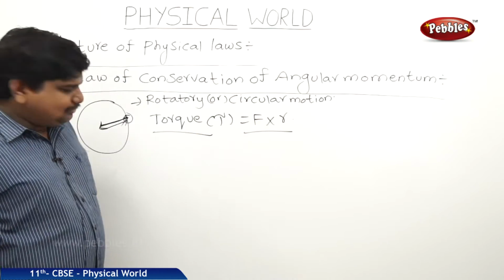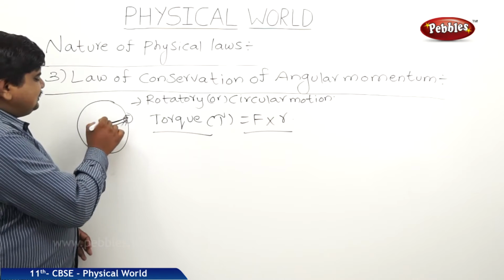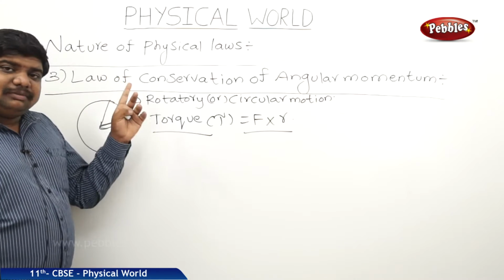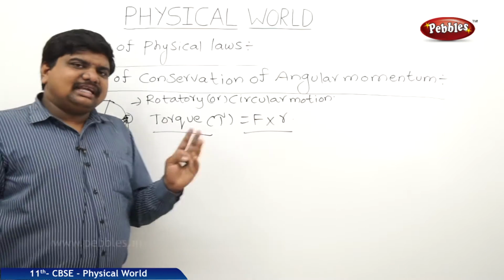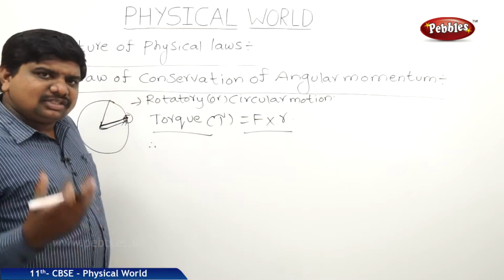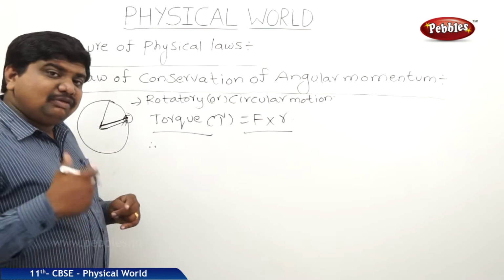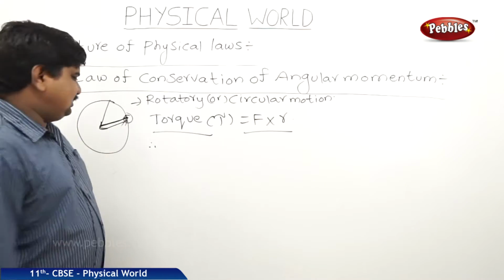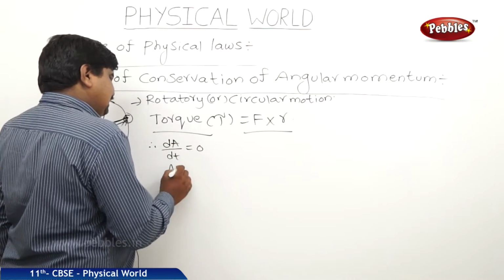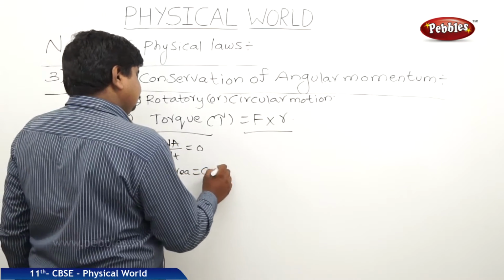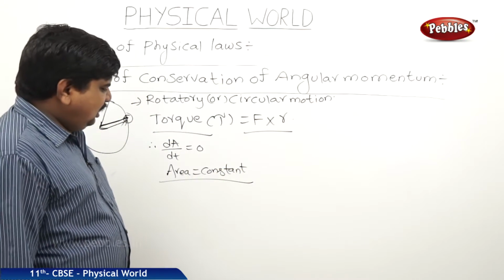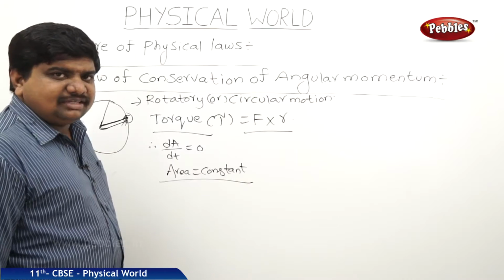Angular momentum conservation means the body sweeps equal areas in equal intervals of time. This was applied to planetary motion also. According to Kepler's second law of planetary motion, the line joining the sun to the planet sweeps equal areas in equal intervals of time. That means dA by dt is constant, where area is constant. This is almost a consequence of, or analogous to, the law of conservation of angular momentum.